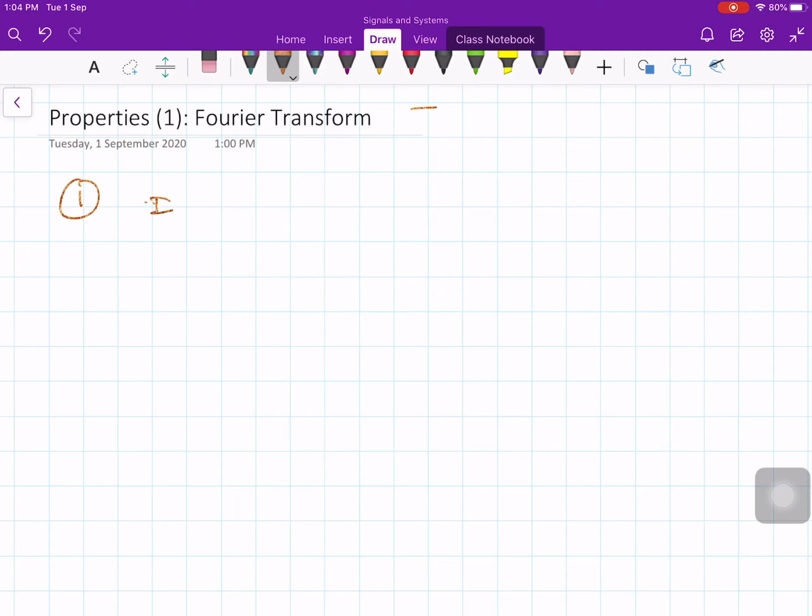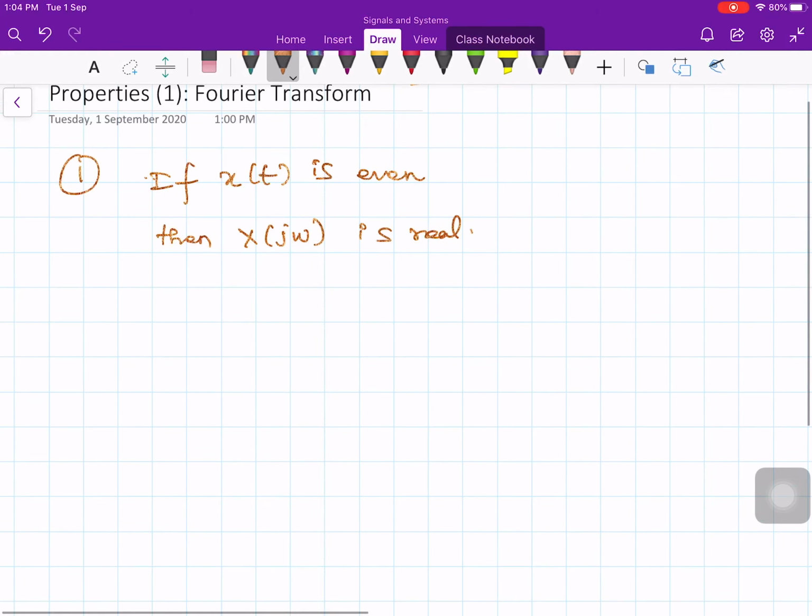The first property is: if x of t is even, then its Fourier transform x of j omega is real. Okay, it is not complex, whenever x of t is even. So let us take one simple example and try to see how this property is proved. In fact, we will do the proof a little more rigorously a little later, but for the time being let us consider the example.